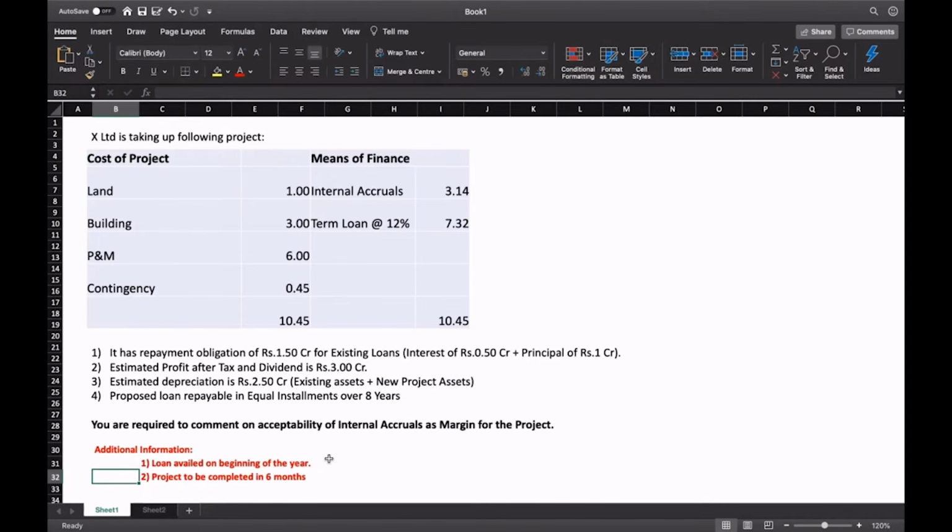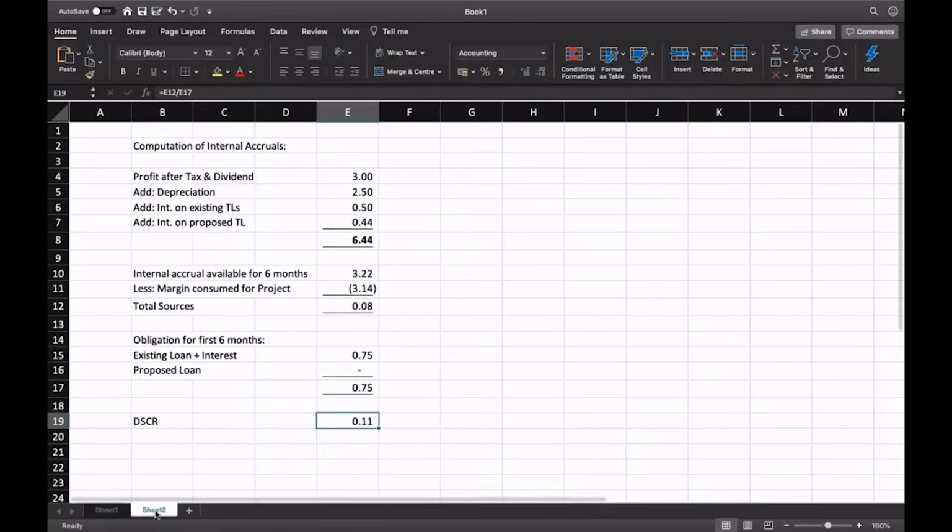In that case, we have to look at it more with reference to that first 6 months period, how they will manage the margins. Because the margin is 3.14 crore. Whether they will have sufficient margin at that point and whether they'll be able to service their existing loans, both have to be taken into consideration. So let's look at the calculation.